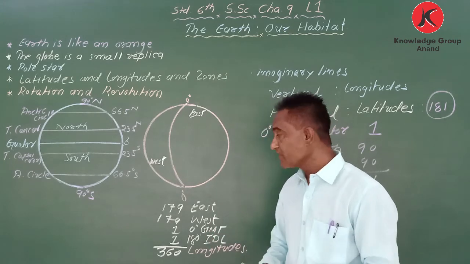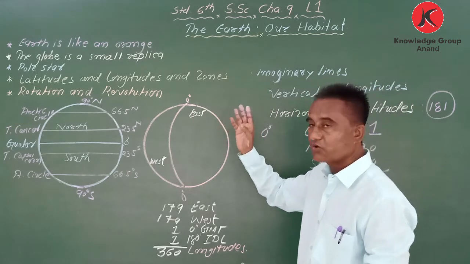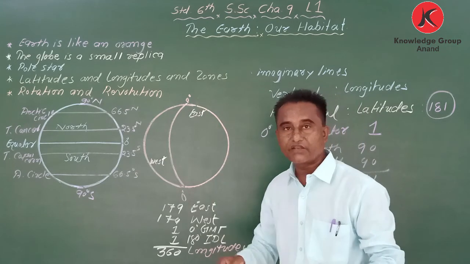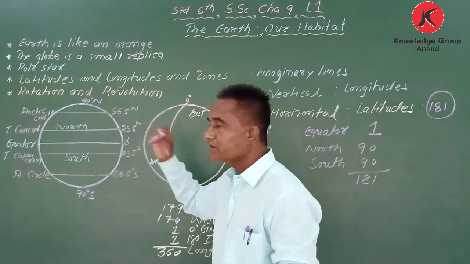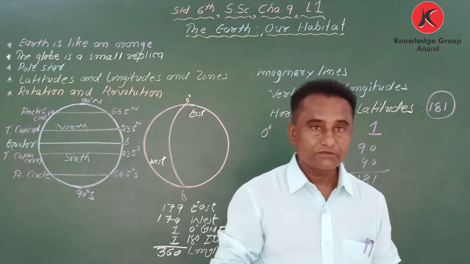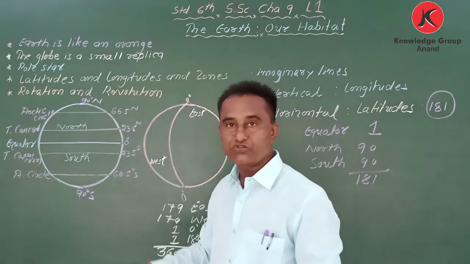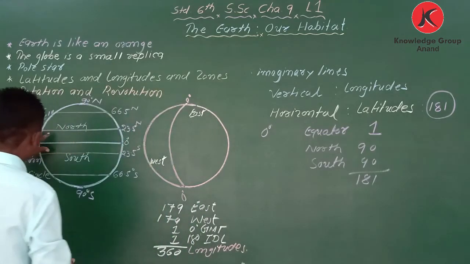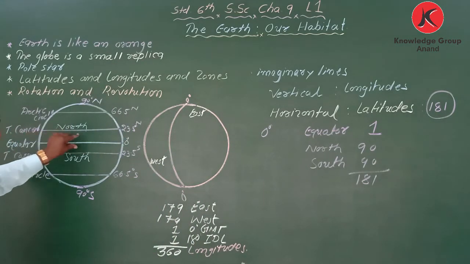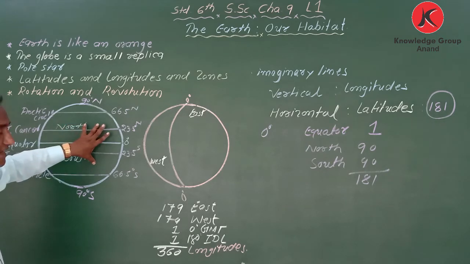Got it? Okay. So today we have learned about the shape of the earth, location, globe, latitudes and longitudes. My dear student, one more thing I would like to explain is the zone. I am going to explain it tomorrow, but I am giving a little bit of information. The area that receives maximum heat is called the torrid zone. The area getting less heat is called the temperate zone.